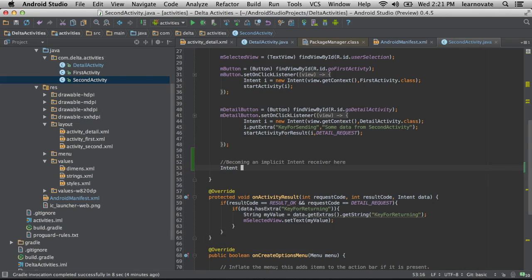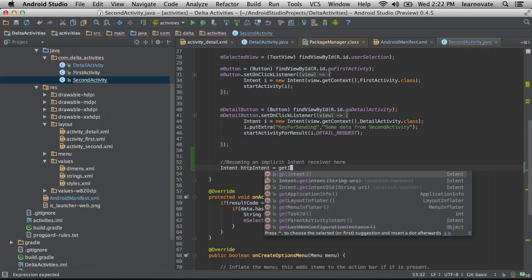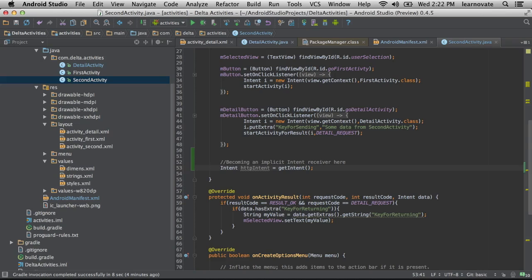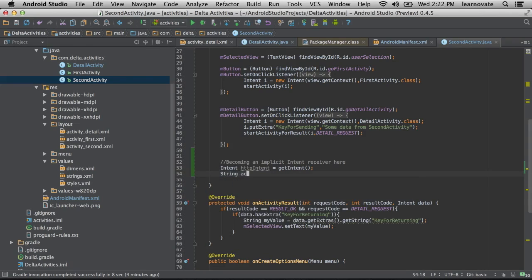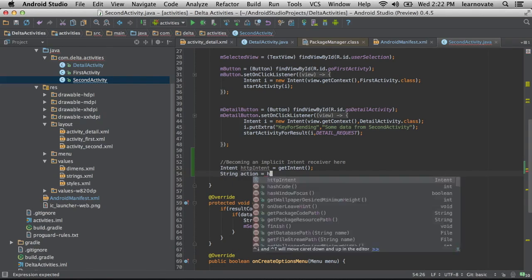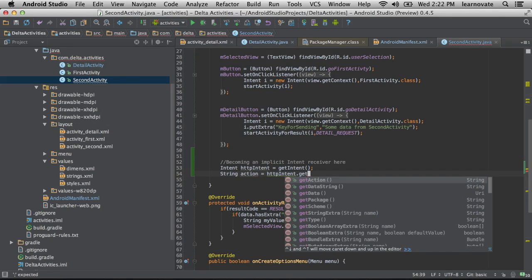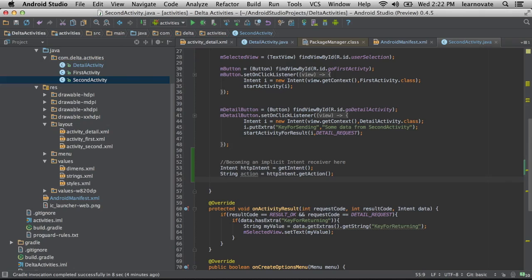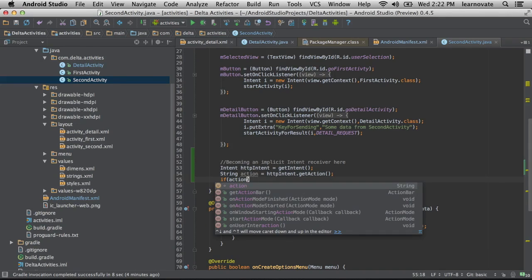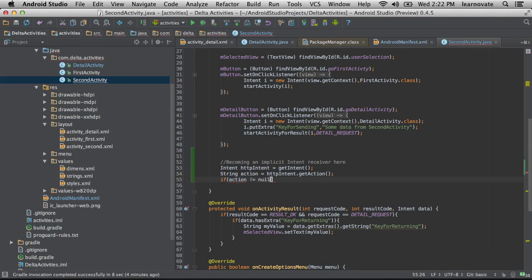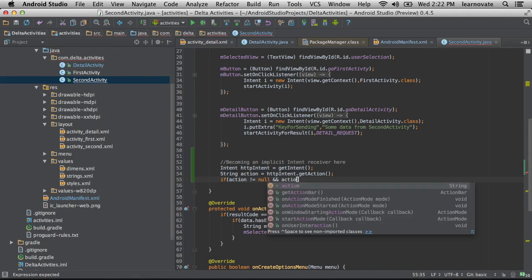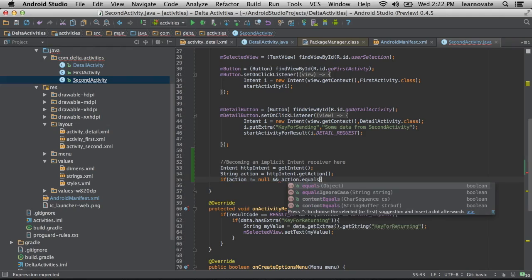Implicit intent receiver. Yeah. So notice that we're not on the one that launches our application, right? All these activities are kind of independent. We're on our second activity, actually. So this is in the onCreate. What I'm saying is I'm going to get the intent that started us, and I'm going to ask, hey, did this come from the first activity, or was somebody specifically browsing for deltaprogram.us?